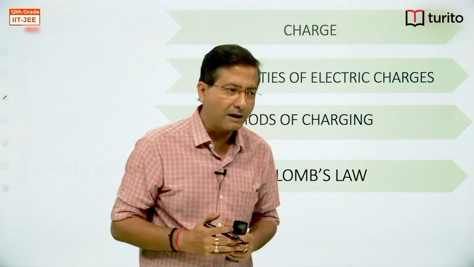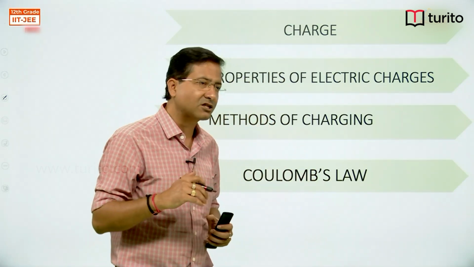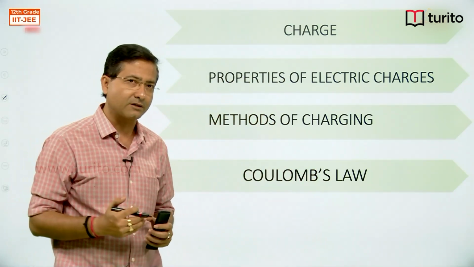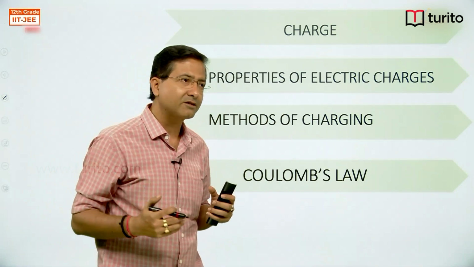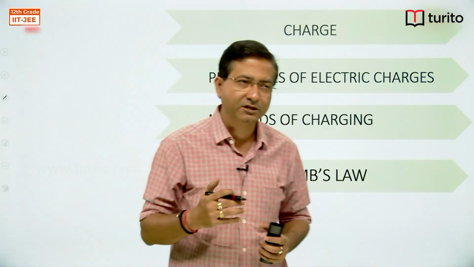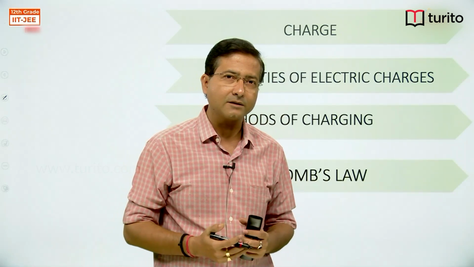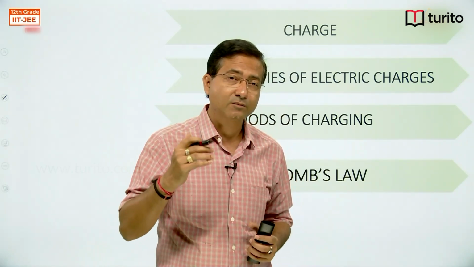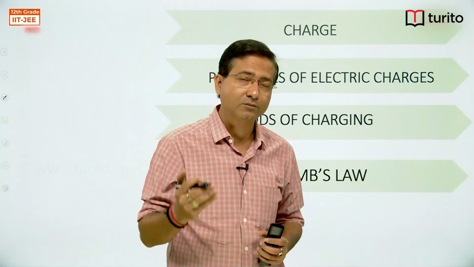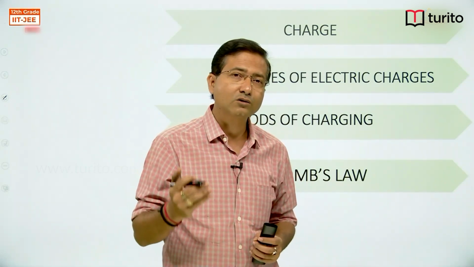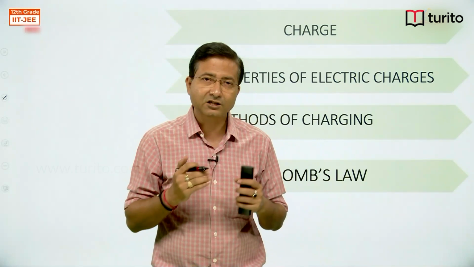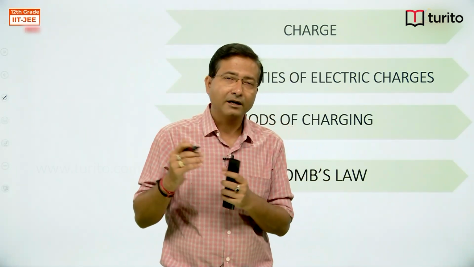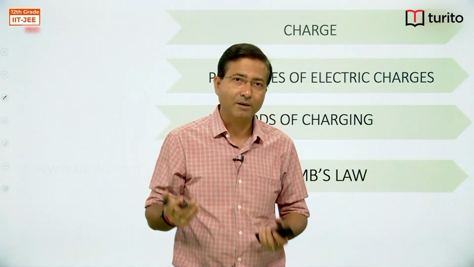Then we talk about the relativistic invariance property of the charge. So what is the relativistic invariant property of the charge? When a charge or an electron starts moving with a speed close to the speed of light, the charge on the electron remains the same, unlike the mass.